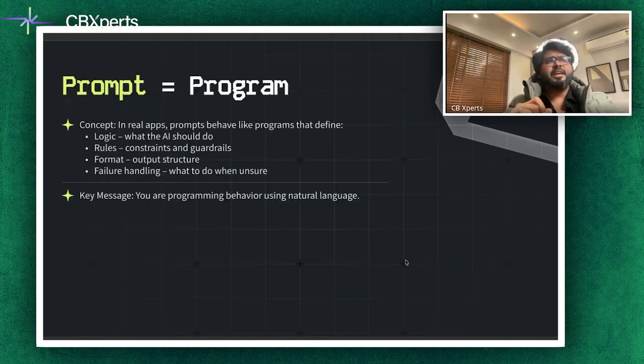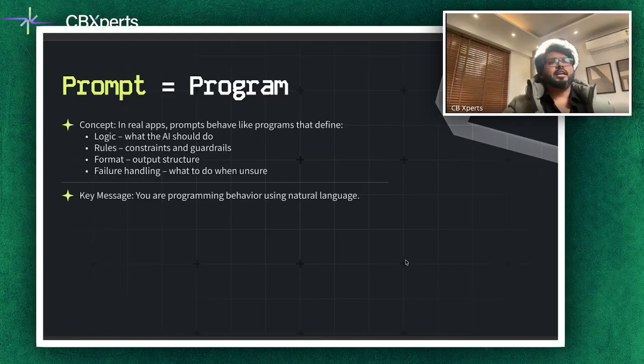Now, it's important that we touch on this topic, which I explained earlier also. Prompt is equal to program. In real applications, prompts behave like programs. They define logic, rules, output formats, and failure handling. You are essentially programming behavior using natural language. Think of the prompt as pseudocode that instructs the AI what to do, what not to do, how to format the answer, and what to do if it's unsure.